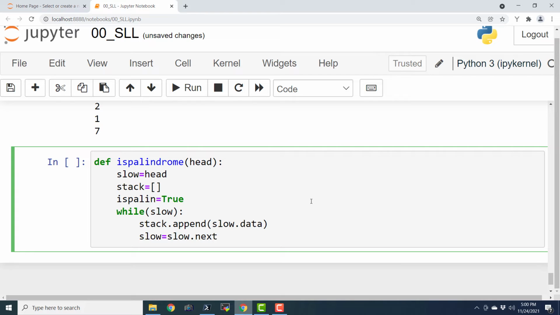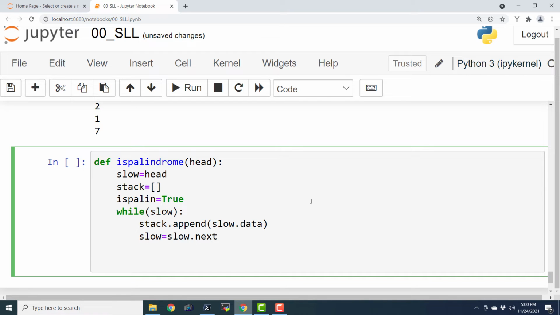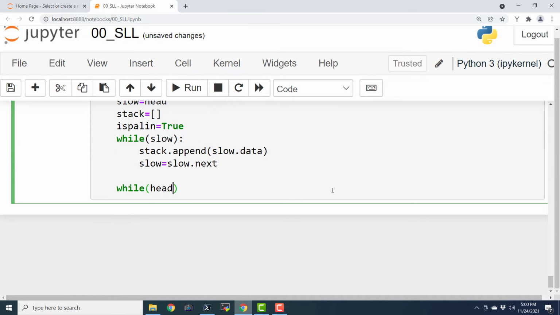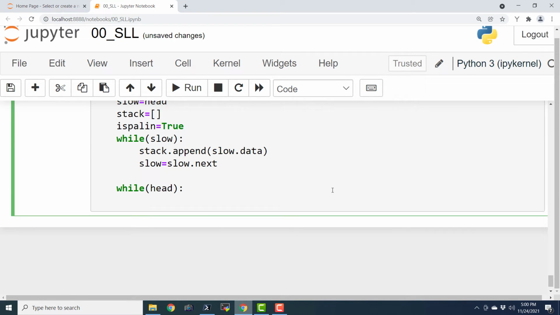So here we are incrementing it. So we are basically iterating through the linked list, and again iterate over the linked list while head. So let me scroll down. Okay, i equals stack dot pop.